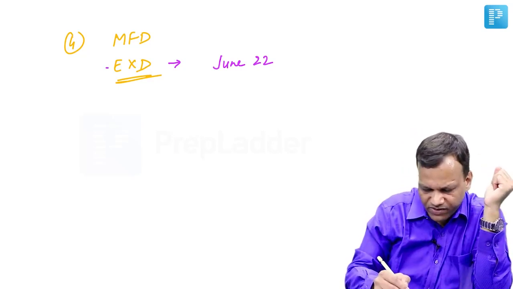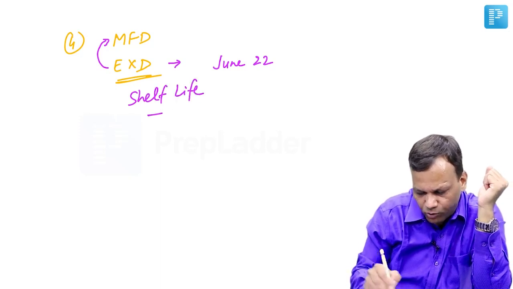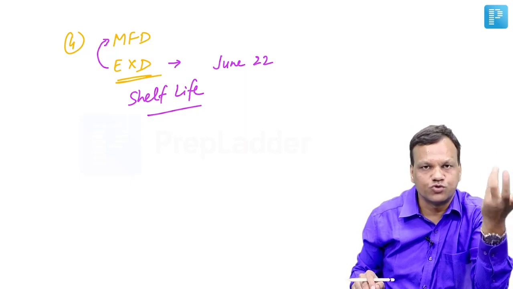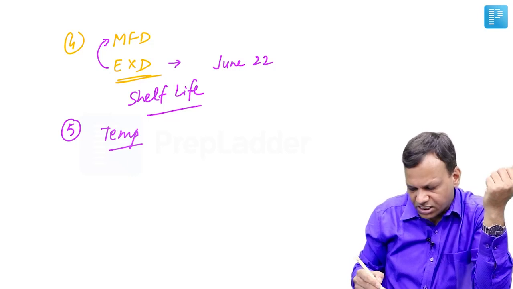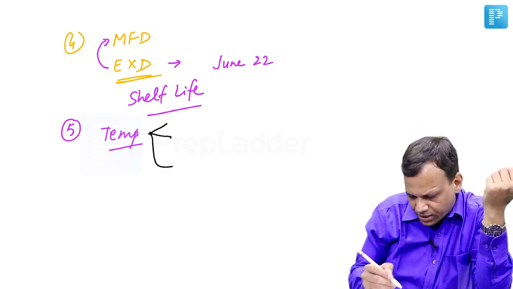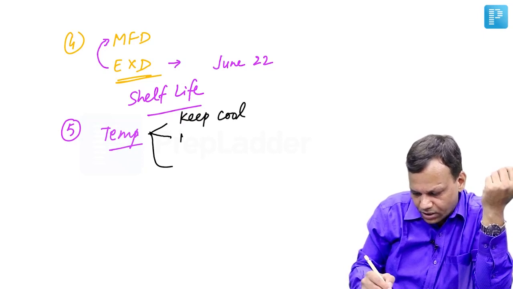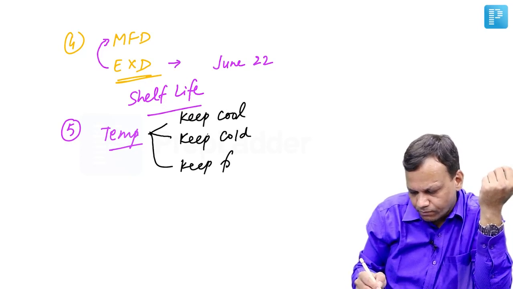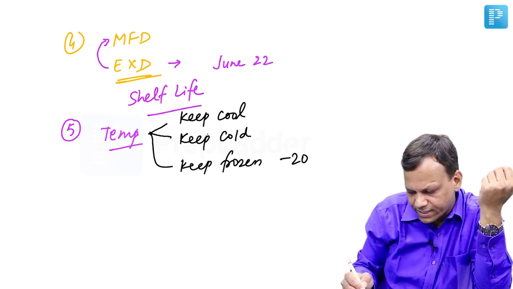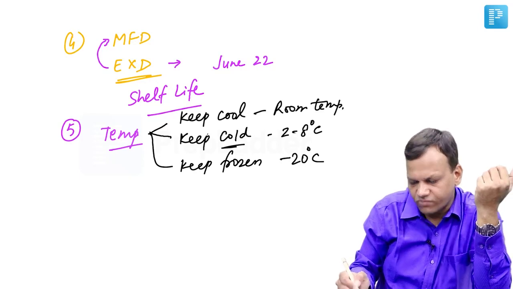Okay. Then difference between expiry date and manufacturing date is known as shelf life. That means how much time the drug can be kept on the shelf of the pharmacist, it can be useful. Okay. Then lastly, we need to know the temperature controls, at which temperature we should store the drug. So the drug can be written as keep cool, keep cold, and keep frozen. So keep frozen means around minus 20 degrees Celsius, keep cold means 2 to 8 degrees Celsius, and keep cool means at room temperature. These are the storage temperature of the drug.